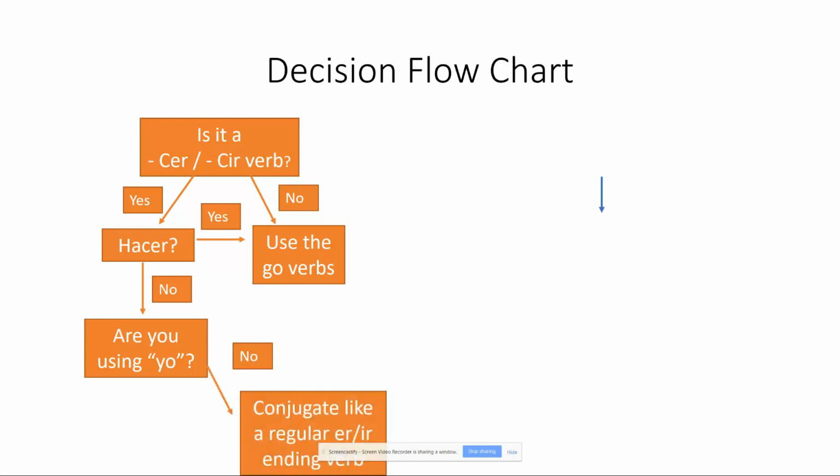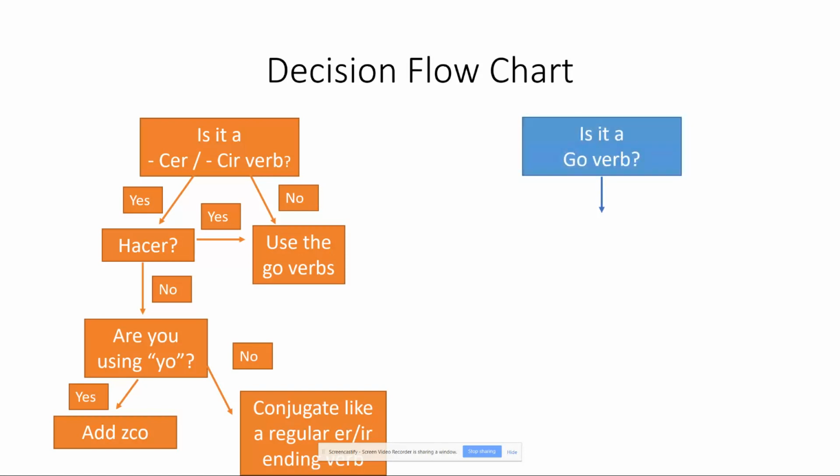If you said no, I want you to conjugate it like any other regular ER or IR verb. But if you answered yes, you're going to add on to the end for yo, ZCO. Now, if it's a go verb, you know this is one of the go verbs. Look at the list, study them, and practice. If you answered yes, I want to ask, is it tener, venir, or decir?